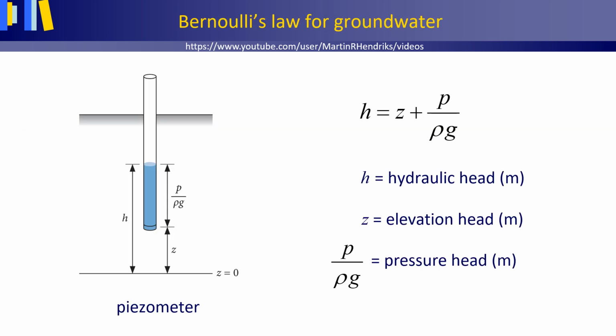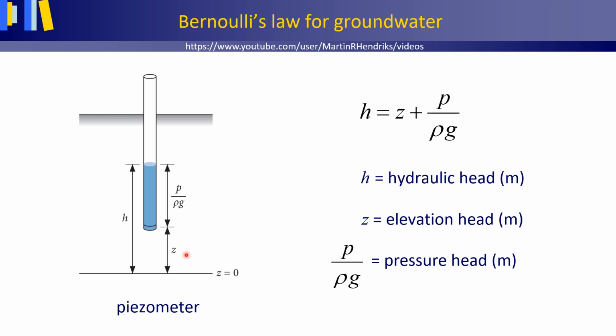We can quite easily measure the hydraulic head by using a so-called piezometer, which is a tube often made of PVC with a diameter of 20 to 50 millimeter and with a short screen of 10 to 30 centimeter length at the bottom, placed under the water table, through which groundwater enters the tube. Groundwater can only flow into the piezometer through the screen at the bottom of the tube. The hydraulic head is thus measured at the location of the piezometer screen.